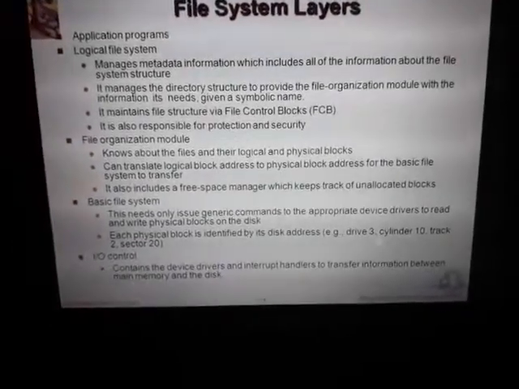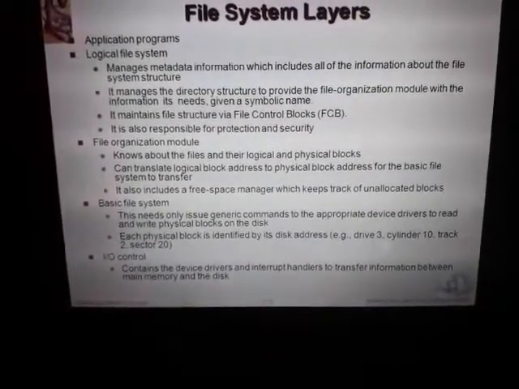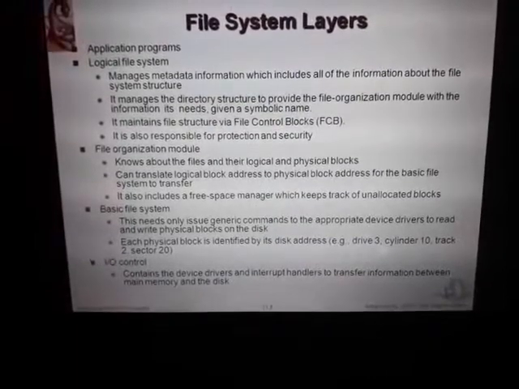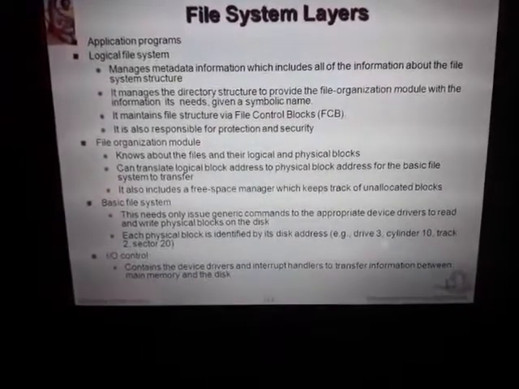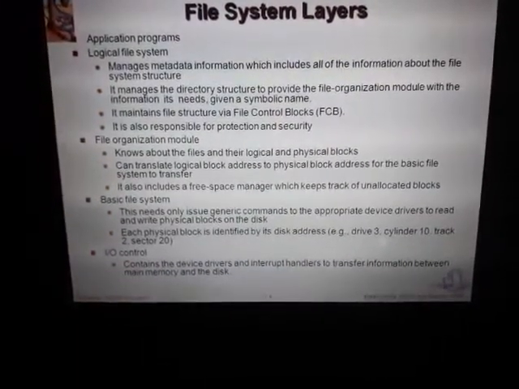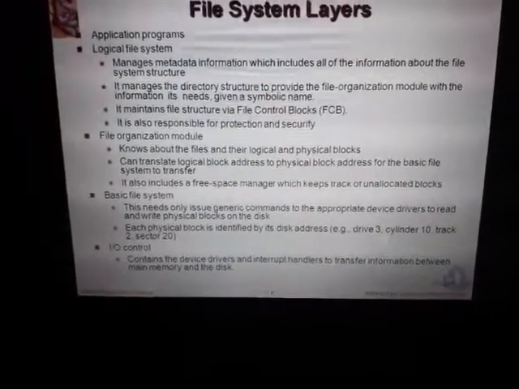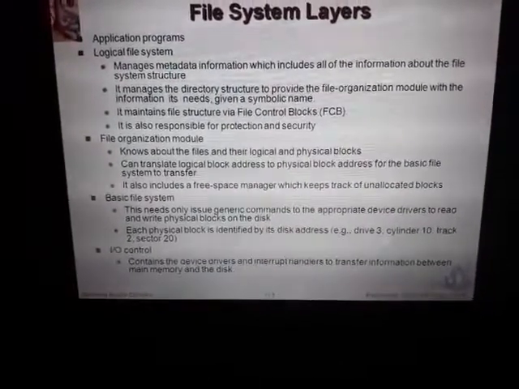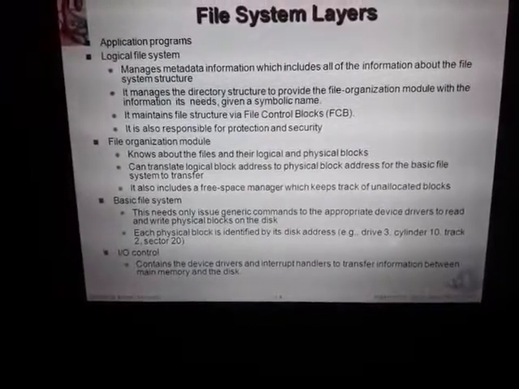The file organization module knows about the files and their logical and physical blocks, and can translate a logical block address to a physical block address for the basic file system to transfer. It also includes the free space manager, which keeps track of unallocated blocks.